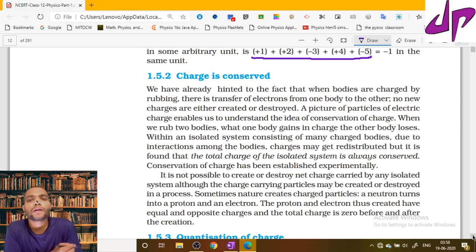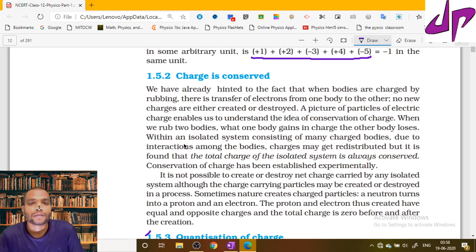So here the electrons are just transferred from one system to another system, and the total charge of the system remains constant. That is, the total charge of an isolated system is always conserved. It remains constant. It is not possible to create or destroy the net charge carried by any isolated system. So we cannot create charge and we cannot destroy charge.